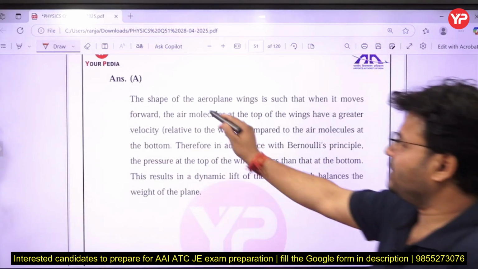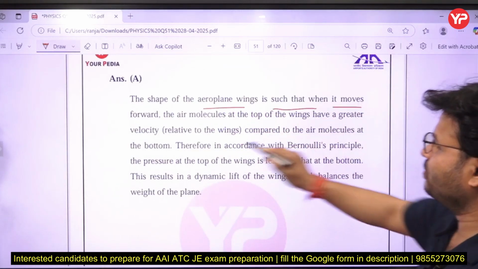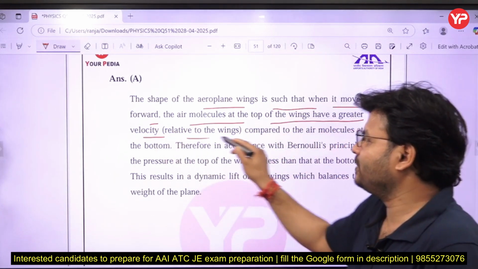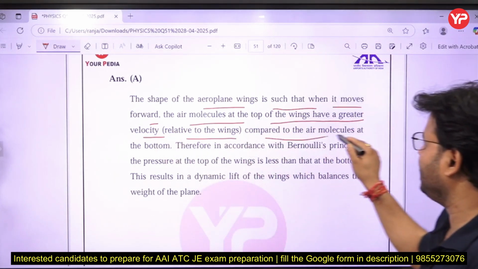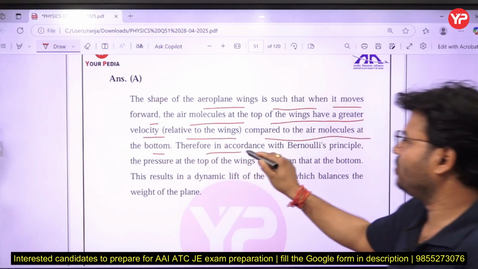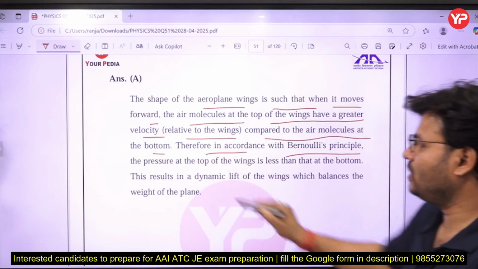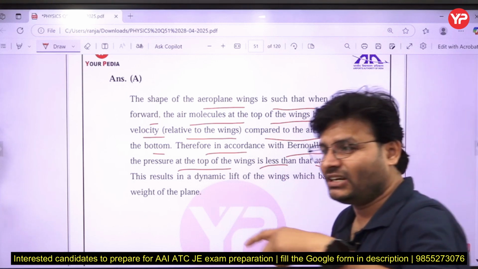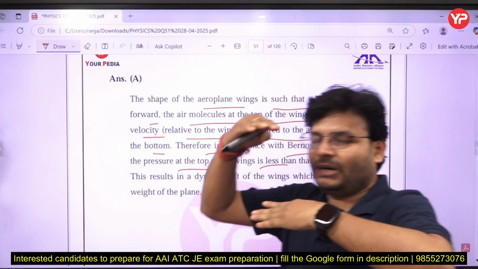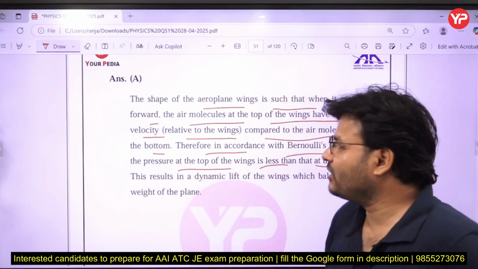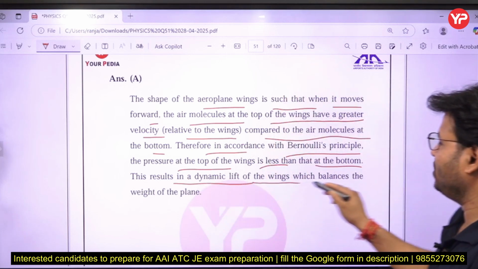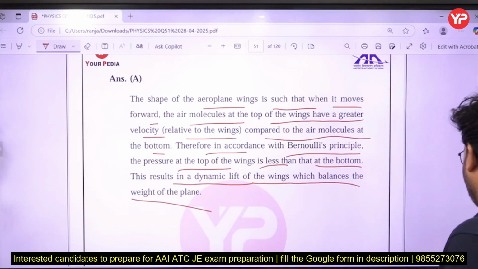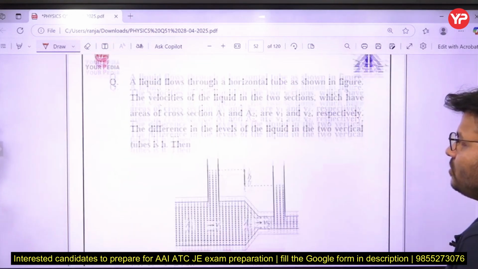Here you can see the shape of the aeroplane wings is such that when it moves forward, the air molecules at the top of the wings have greater velocity relative to the wings compared to the air molecules at the bottom. Therefore, in accordance with the Bernoulli principle, the pressure at the top of the wings is less than at the bottom, and a pressure difference is created. At the bottom pressure is higher and at the upper part it is less, so it takes off, resulting in dynamic lift of the wings which balances the weight of the plane. Try to remember that question, you will find it in the exam. Very important concept.